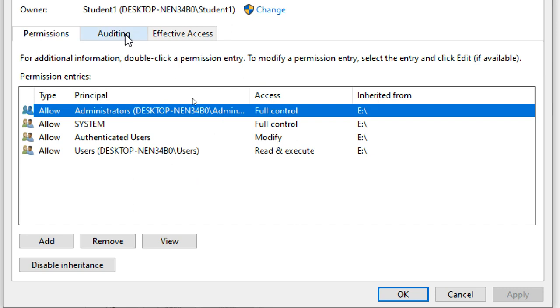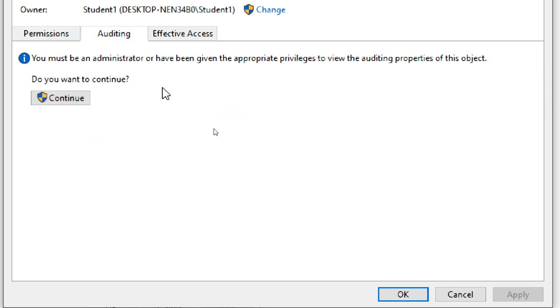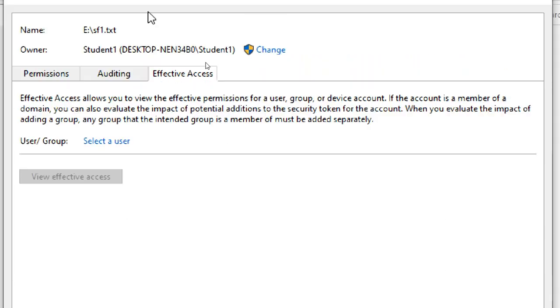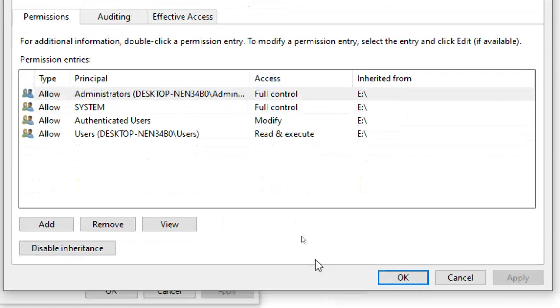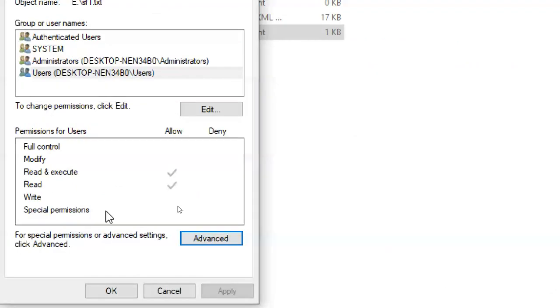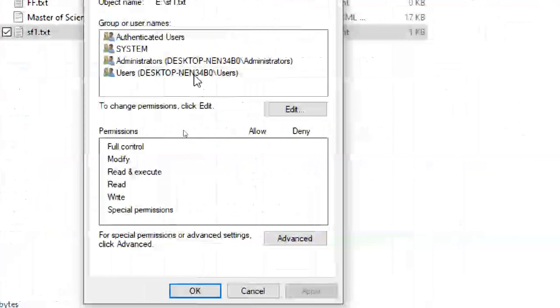Okay, like that. Auditing: who is accessing my files? You can see that from the logs. I showed the Windows logs, so you can put auditing on it. Otherwise, no. Owner: whoever created the file becomes the owner of that file, document, or folder. If you want to change the owner, you can, but I'm not changing anything. I'm just canceling because I want to keep it simple.